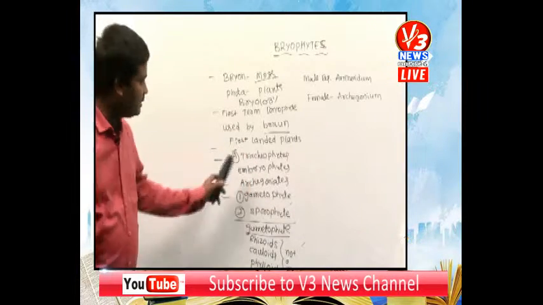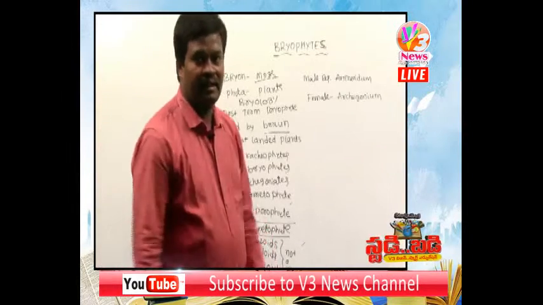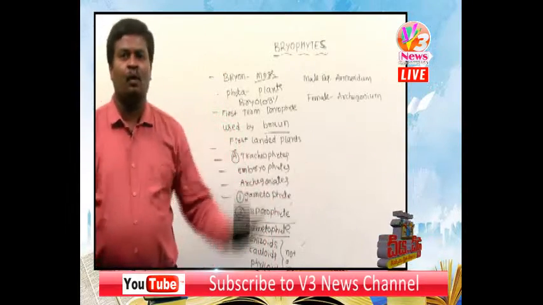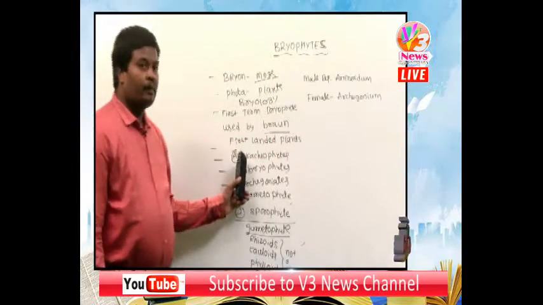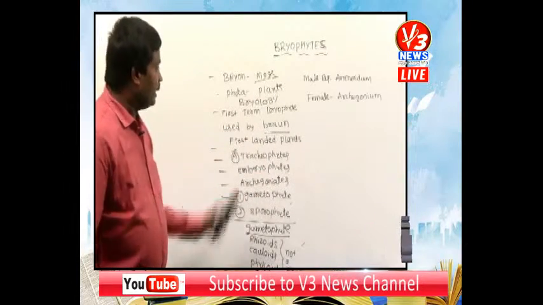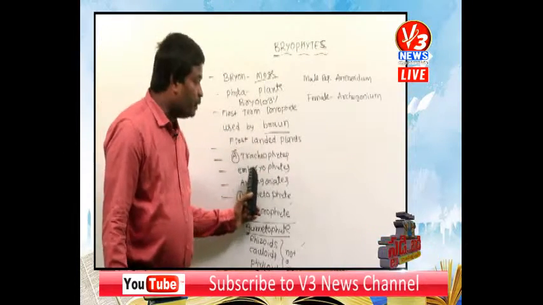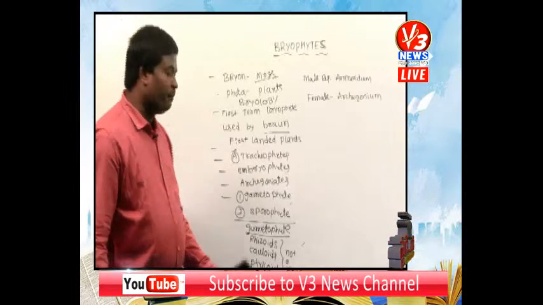What is meant by atracheophytes? A means absent. What is absent? Vascular tissues are absent. There are no vascular tissues in bryophyta, because of which bryophytes are called atracheophytes. Bryophyta plants produce an embryo, so they are called embryophytes.